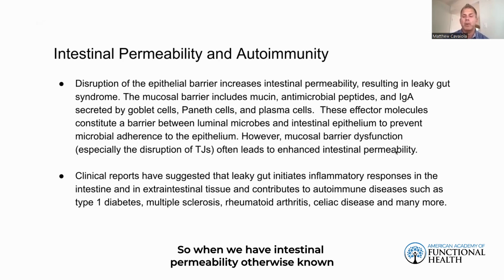So when we have intestinal permeability, otherwise known as leaky gut, that's when we end up with issues. Clinical reports have suggested that leaky gut initiates inflammatory responses in the intestine, and then, of course, in extraintestinal tissue as things move from the intestine to systemic immune activation from there, and has contributed to many different types of autoimmune problems like type 1 diabetes and MS, rheumatoid arthritis, celiac disease, and many more.